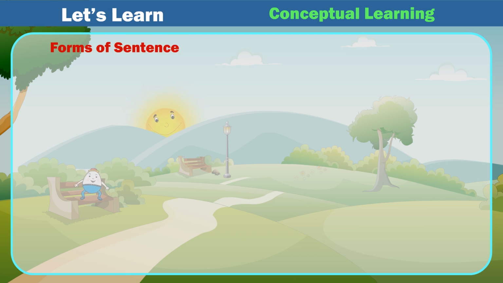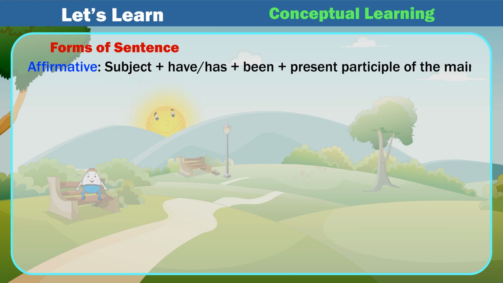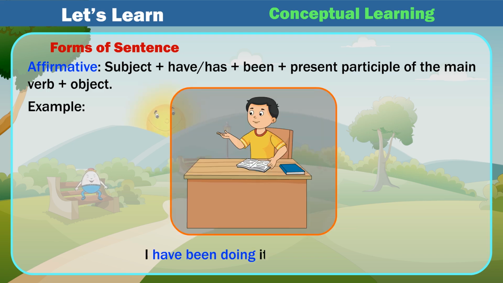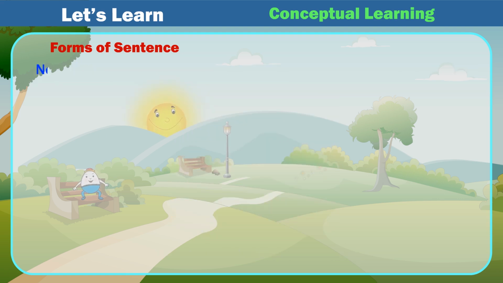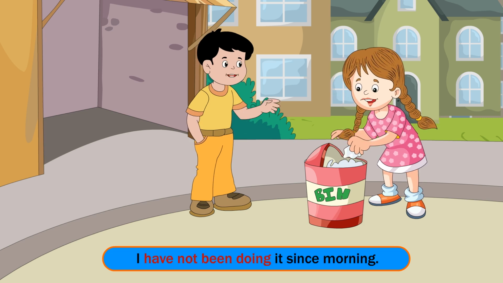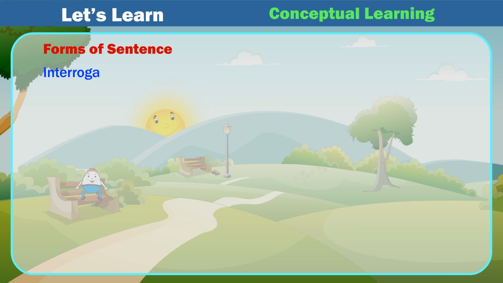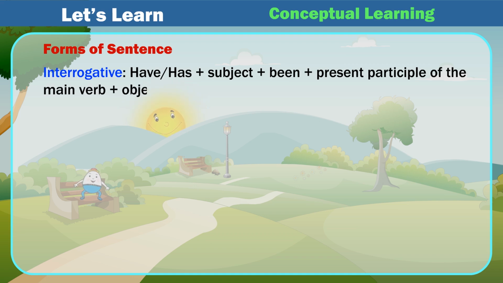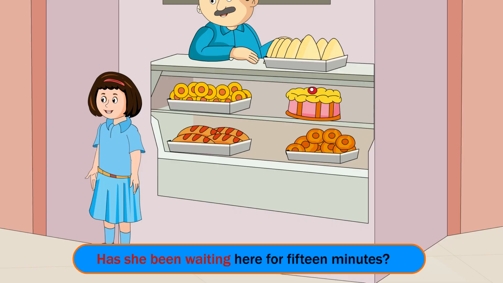Forms of sentence. Affirmative: subject plus have/has plus been plus present participle of the main verb plus object. Example: I have been doing it since morning. Negative: subject plus have/has plus not plus been plus present participle of the main verb plus object. Example: I have not been doing it since morning. Interrogative: have/has plus subject plus been plus present participle of the main verb plus object. Example: Has she been waiting here for 15 minutes?